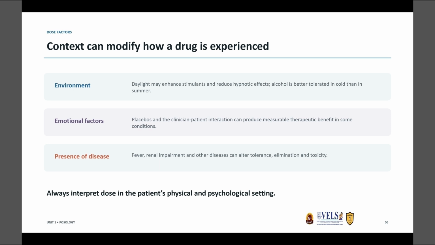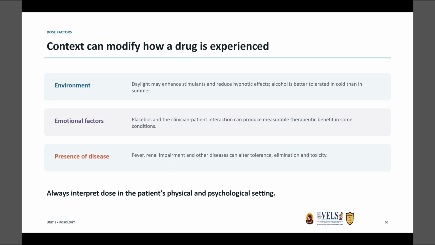Now we will see some of the other factors that also influence the selection of dose levels. Environmental factors like daylight act as a stimulant, which will enhance the effect of stimulating drugs, but daylight diminishes the effect of hypnotics. As for emotional factors, females are said to be more emotional than males and require smaller doses. Inert dosage forms which resemble the actual medications in physical properties are known to produce therapeutic benefit in diseases like angina pectoris and bronchial asthma.